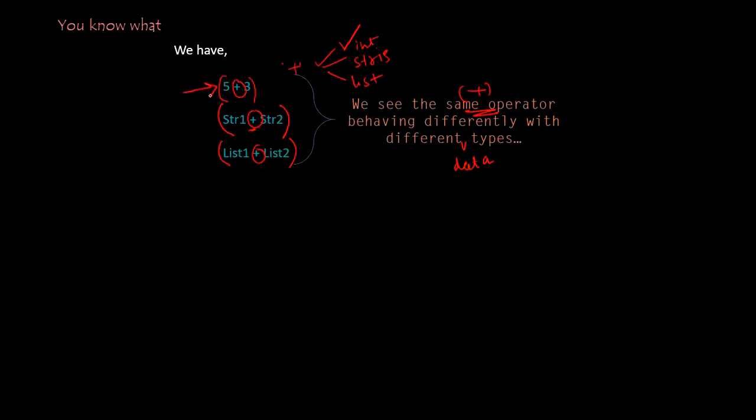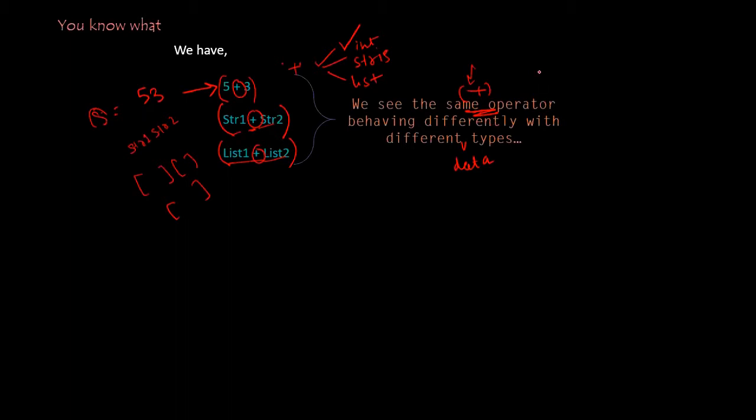This is not doing 53, it is doing 8. Sorry, it is doing 8. Here they are not adding integers, but they are joining the value of string 1 and the value of string 2. Here we are adding two lists. So here the same plus operator is acting differently.